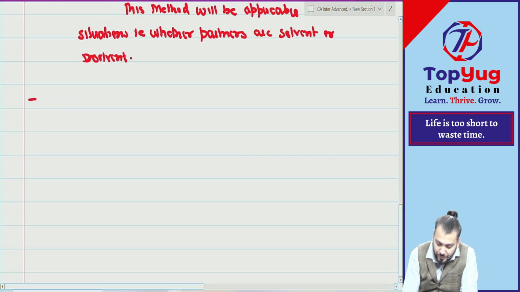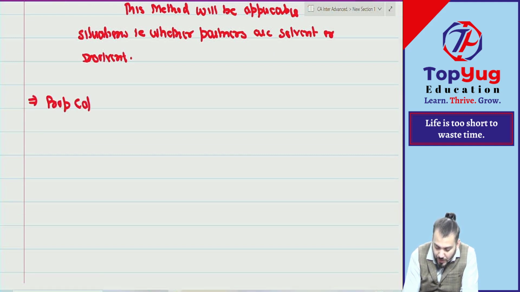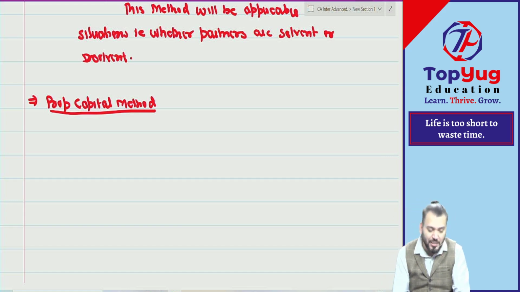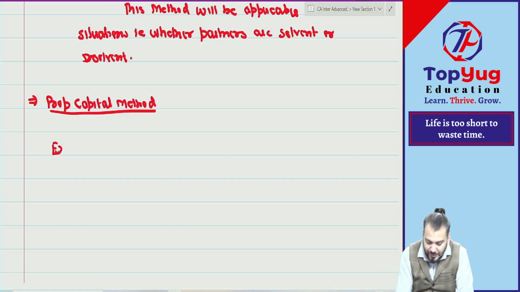We'll start with the proportionate capital method. Can I say why we are using this method? To find out which partners will be paid first. Means we need to find out the order of payment among partners. So let us understand this method with one example.